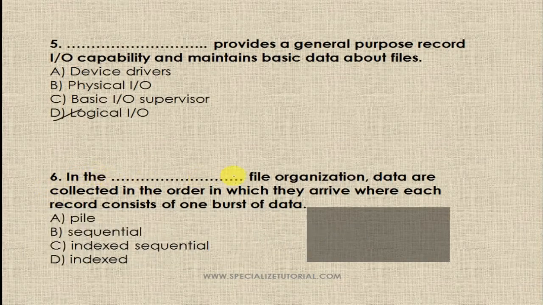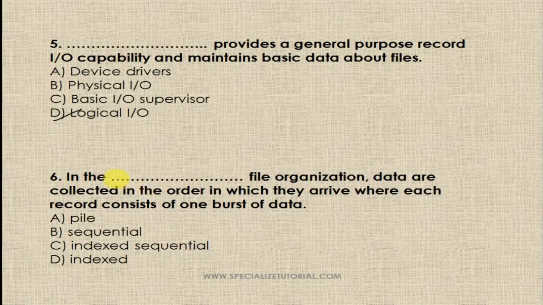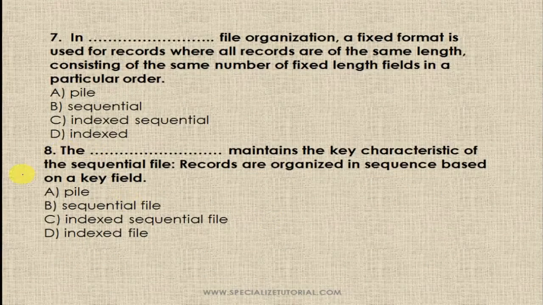In the dash file organization, data are collected in the order in which they arrive, where each record consists of one burst of data. So the options are A, pile, B, sequential, C, indexed sequential and D, indexed. Okay, so the answer is the pile file. In this file organization, data are collected in the order in which they arrive, where each record consists of one burst of data. So the first option is the right answer. Now take question number 7.